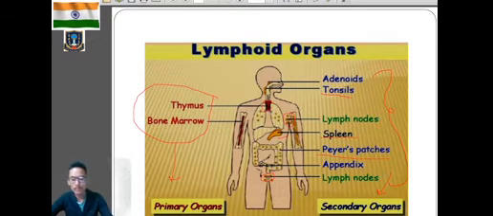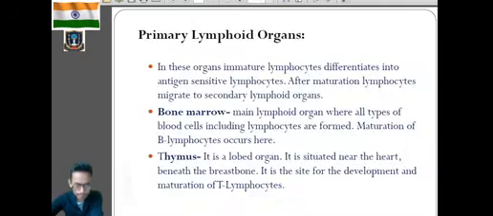From your textbook, I have told you to kindly go to figure number 8.18, human lymphatic system. You will see the positions of the primary lymphoid organs and the secondary lymphoid organs. Now we will discuss the primary and secondary lymphoid organs and their functions.